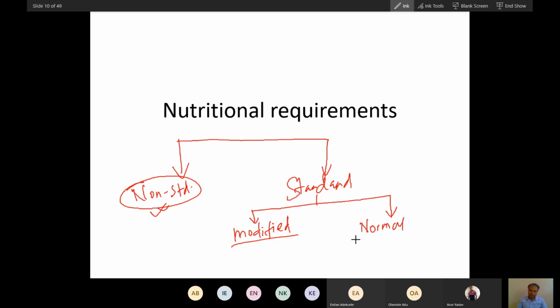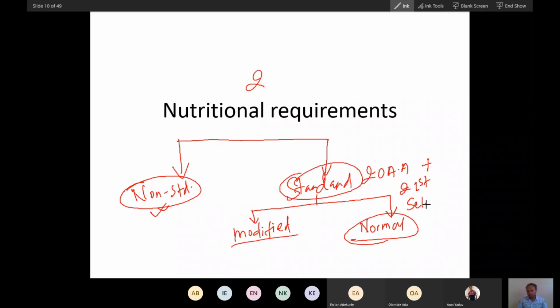Then the normal standard amino acids. Remember, we have 20 standard amino acids, and then there is the 21st amino acid, that is selenocysteine. So these are the amino acid classifications. Now we are classifying these normal amino acids in terms of nutritional requirements, to see which amino acids are nutritionally essential and which are nutritionally non-essential.